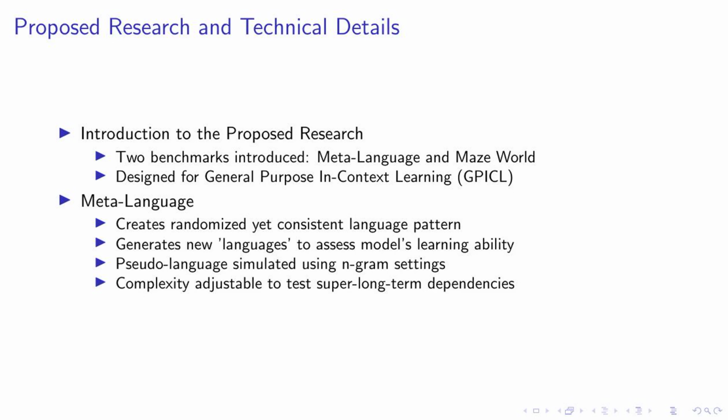Meta-language is a unique tool that generates new languages to assess the learning capabilities of models. The complexity of the sequences it produces is determined by the formula N^N, where N represents the size of the vocabulary. This allows us to control the complexity of the pseudo-language, making it a versatile tool for testing models.